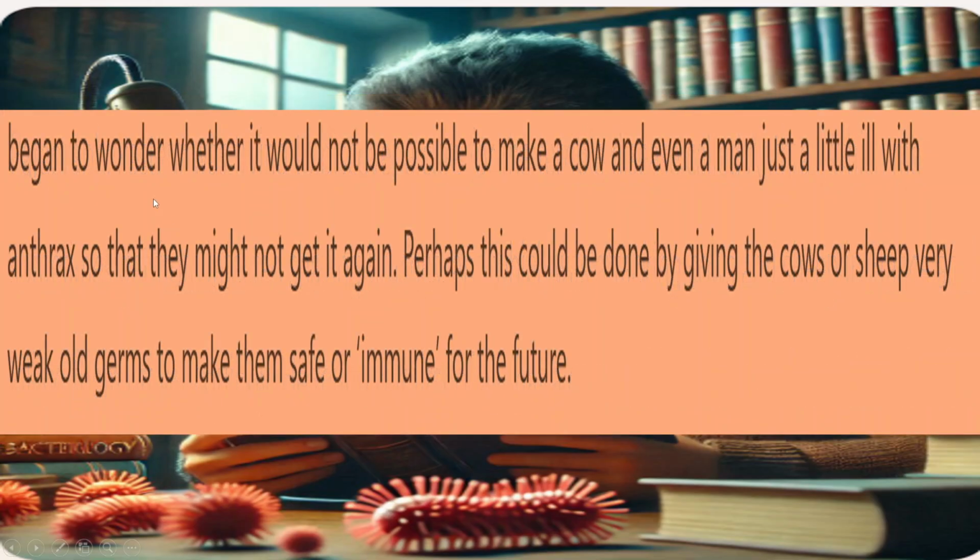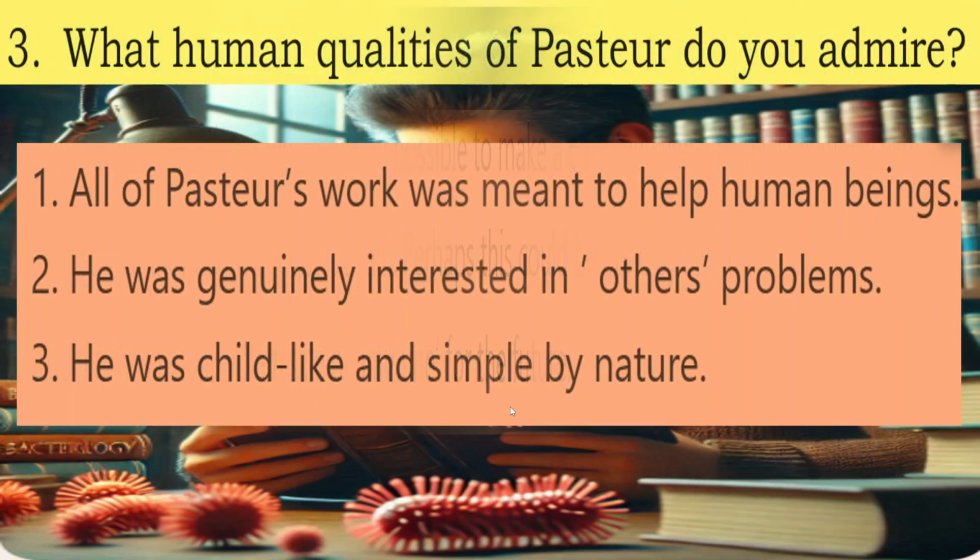Then he began to wonder whether it would not be possible to make a cow, and even a man, just a little ill with anthrax so that they might not get it again. Perhaps this could be done by giving the cows or the sheep very weak old germs to make them safe, or immune, for the future.